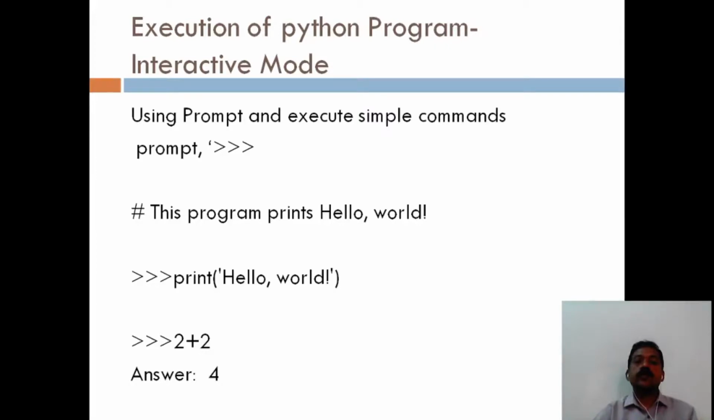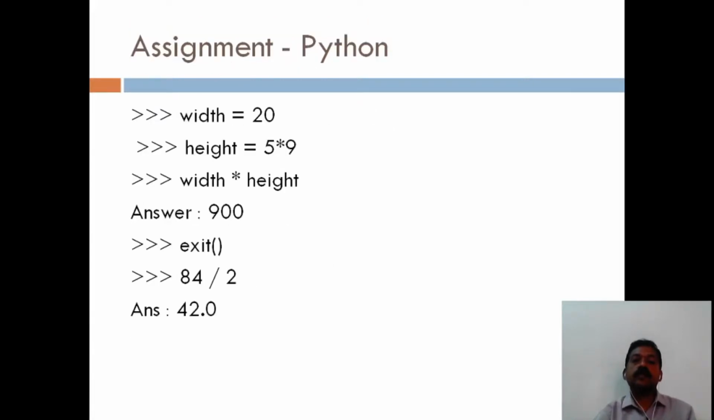When you execute the Python program, we have to do that in the command prompt. The command prompt is used to execute single commands like mathematical operations, print operations, and also simple calculations can be performed by using the command prompt.